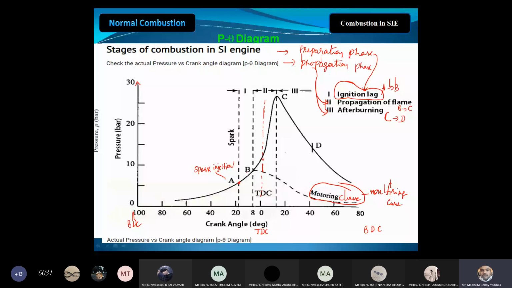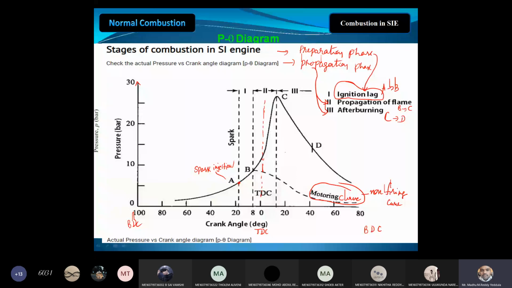At point A, ignition starts, which is 15 to 18 degrees before TDC, where the chemical reaction starts. In the theoretical case it would be at TDC, but in the actual case it is 15 to 18 degrees before TDC. We are starting before TDC, and that is the reason we call it ignition lag.